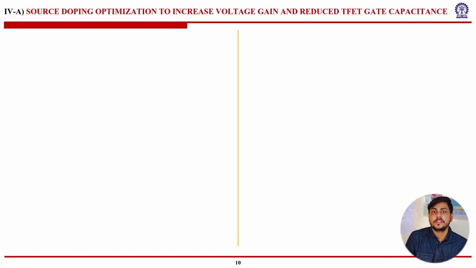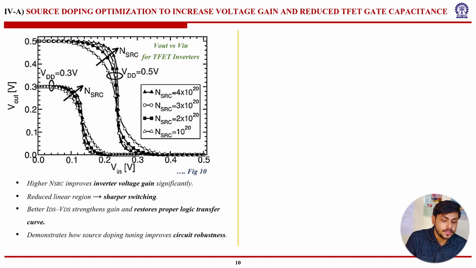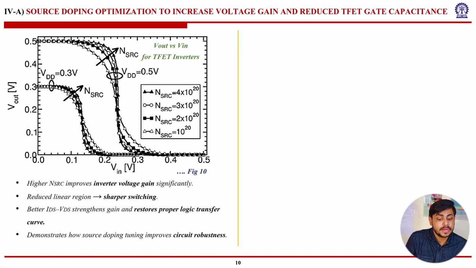Next, let's move on to the next section, that is 4A, source doping optimization to increase voltage gain and reduce TFET gate capacitance. Now we can see the VOUT-VIN characteristics, that is the gain characteristics for TFET inverters. When we increase the source doping concentration, our response becomes more like that of an ideal inverter. Higher NSRC increases the inverter voltage gain significantly and reduces the linear region, which means sharper switching. Better IDS-VDS strengthens gain and restores the proper logic transfer curve, and demonstrates how source doping tuning improves circuit robustness. So circuit robustness can be enhanced by source doping concentration tuning. Okay, that is what we actually intend to do.